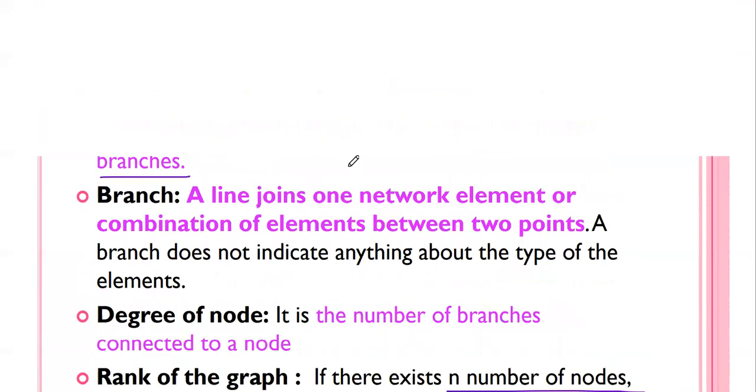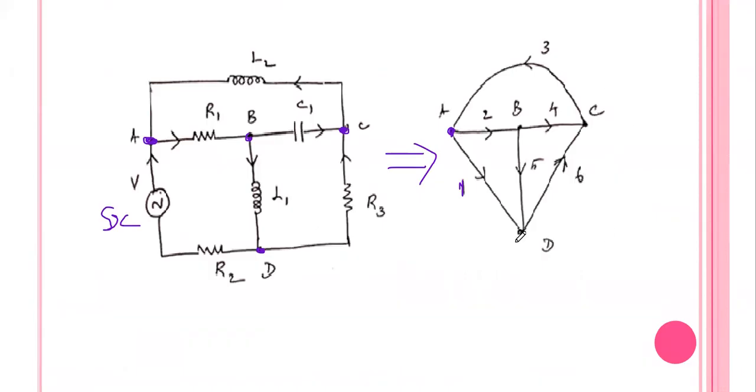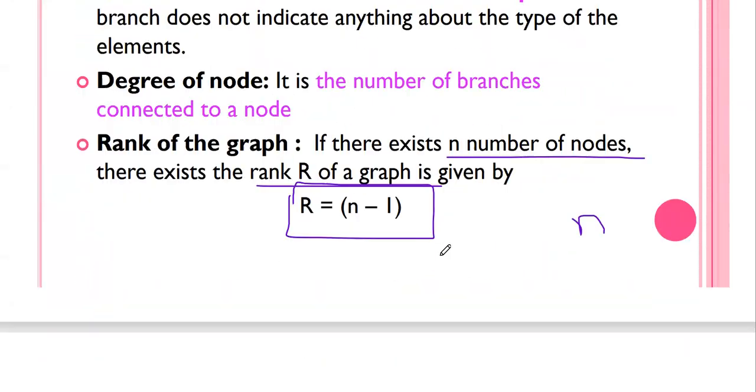Here we drew one graph, and this graph is said to be the oriented graph, since in each branch the current direction is mentioned. You see, from the node A to the B node, the current direction arrow is mentioned. Similarly, in A to D, the current direction is like this. Similarly, here, the current direction is like this. So if the direction is mentioned in a graph, that graph is called an oriented graph.